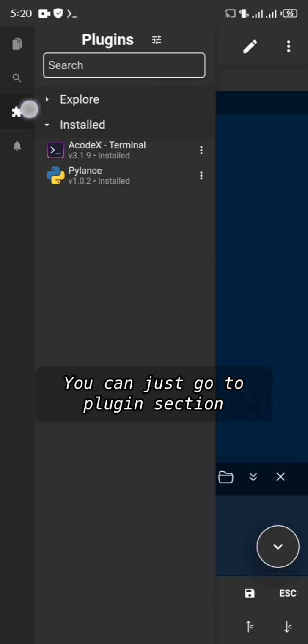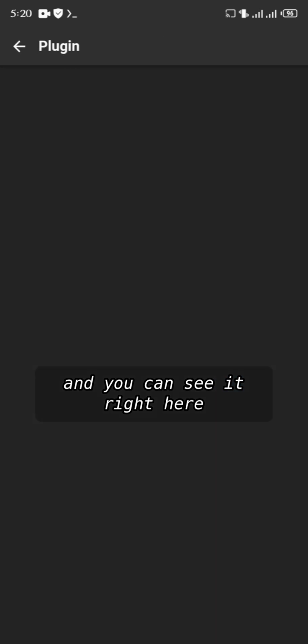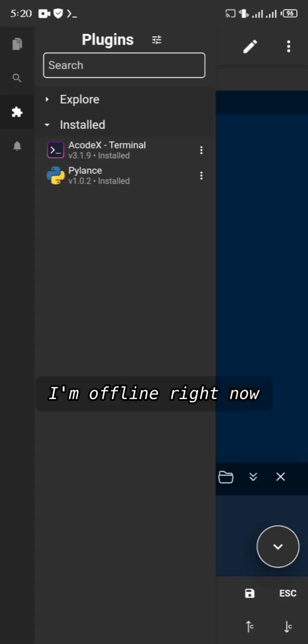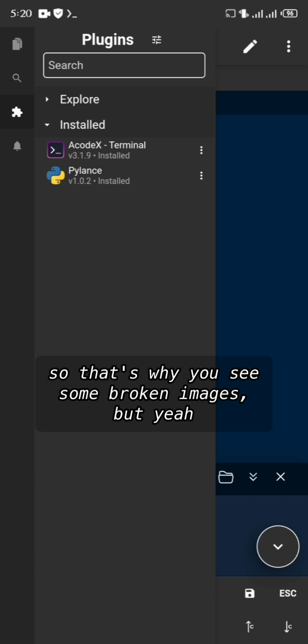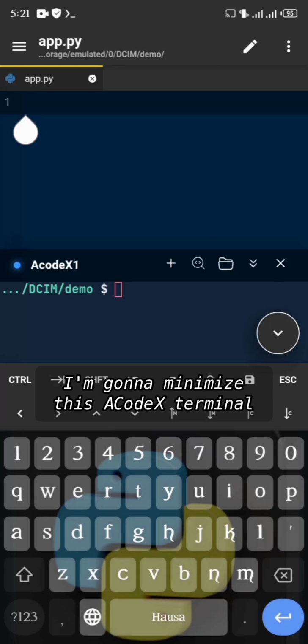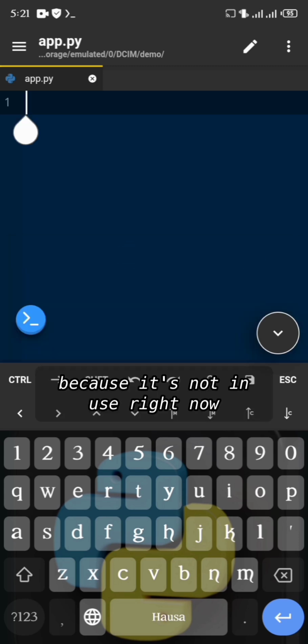Okay, so here it is. You can just go to the plugin section and you can see it right here. You can just install it or whatever. It's right there. I'm offline right now, so that's why you see some broken images, but yeah. So here inside Acode, I'm gonna minimize this Acode X terminal because it's not in use right now.